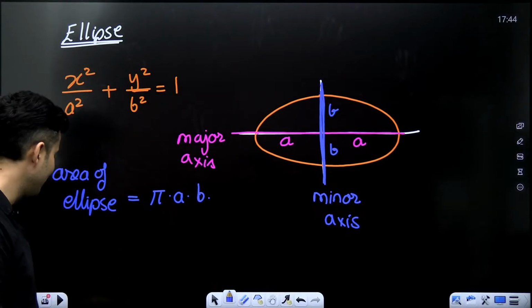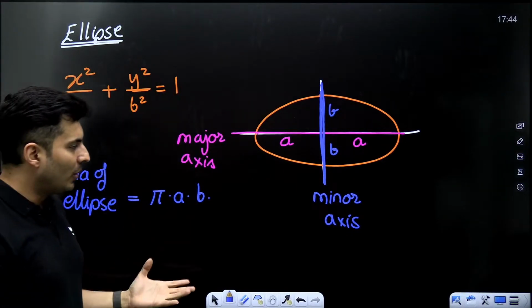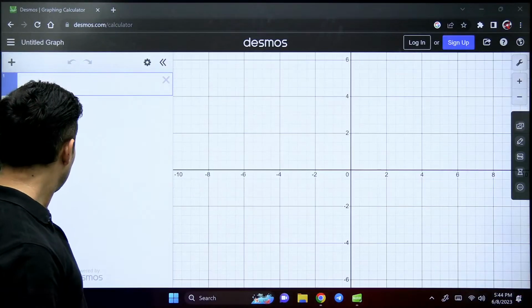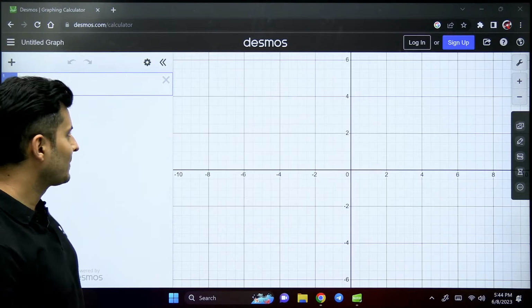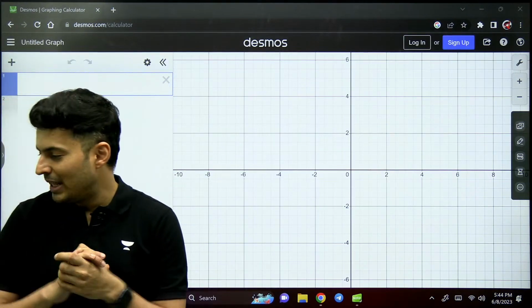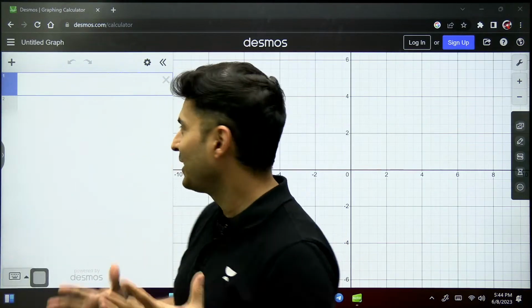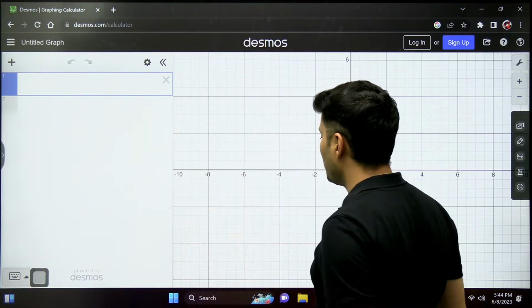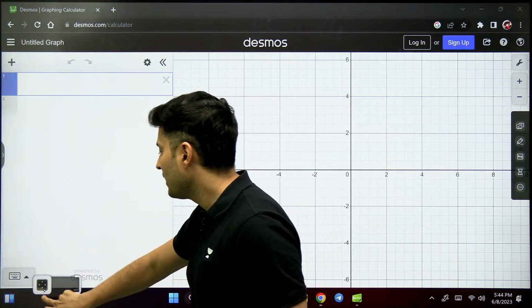Excellent, my dear warriors. So, how about going to a software called Desmos and playing around with this? It will be fun to see how it works. Whatever we have drawn, we can verify by just typing that particular equation.